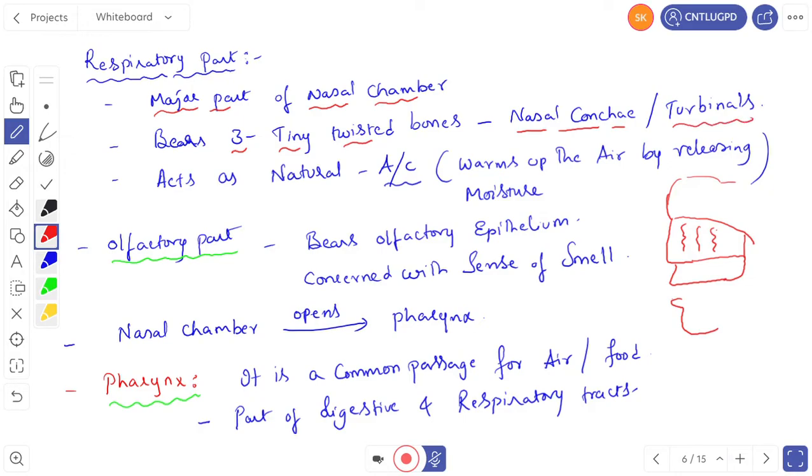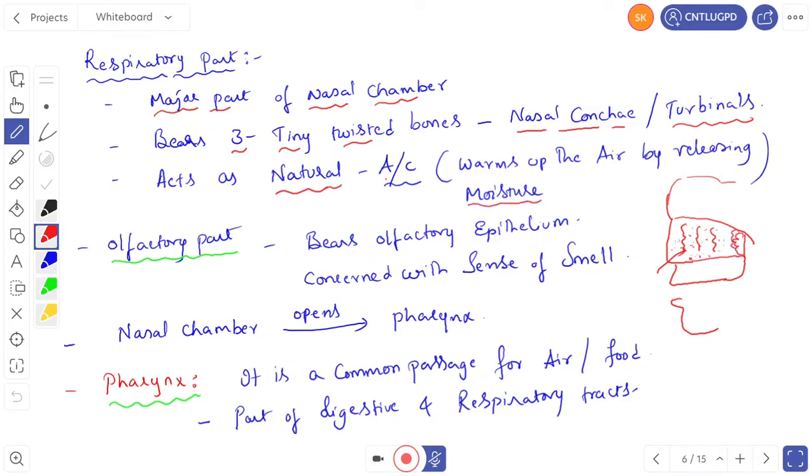These act as natural air conditioners. Actually, it is the respiratory part that acts as a natural air conditioner. How? It releases moisture. So when the air enters the nasal chambers, this moisture is added to the air. When moisture is added to the air, the temperature of the air comes to the body temperature. So it is acting as what? A natural air conditioner, and it warms up the air by releasing moisture. And the last one is the olfactory part.